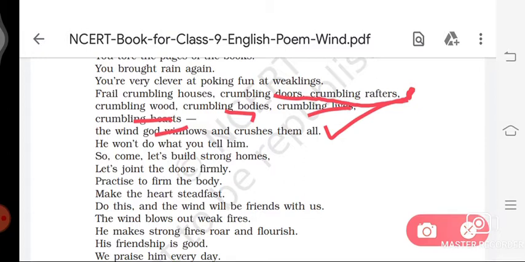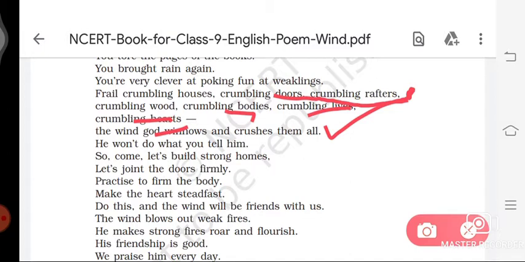So in these lines, the poet takes the wind as similar to a god, because anything that comes in the way of the wind, it knows and destroys. This means that weak people and things are crushed by the destructive power of the wind.